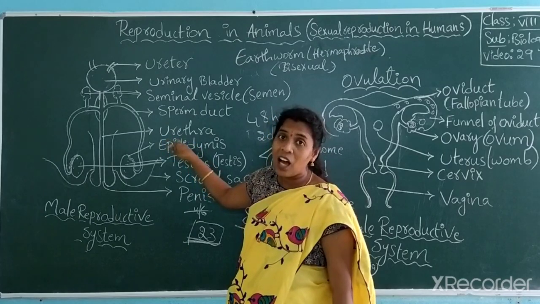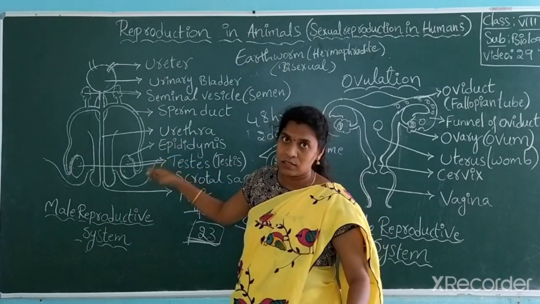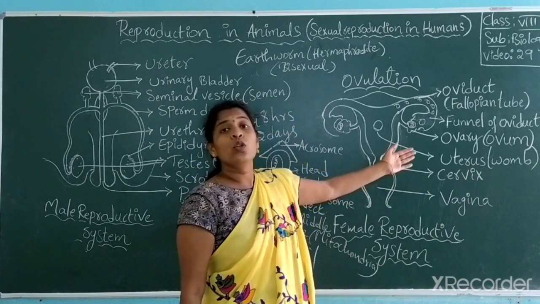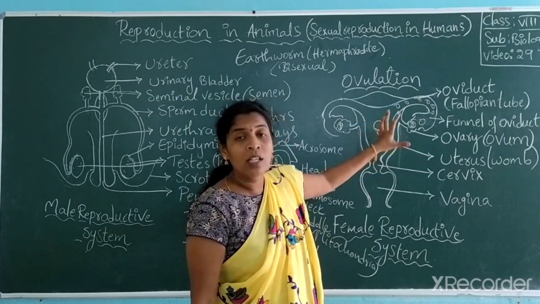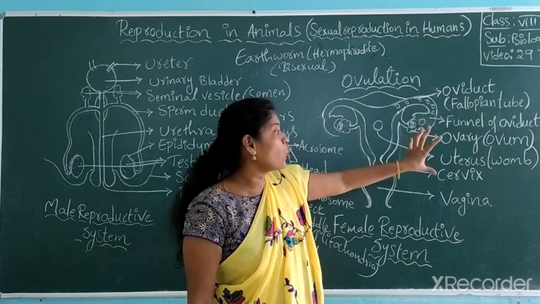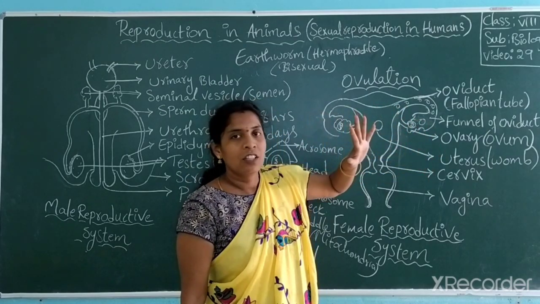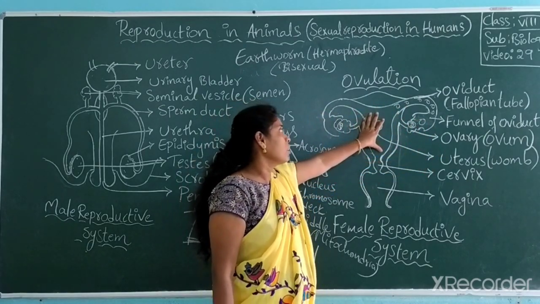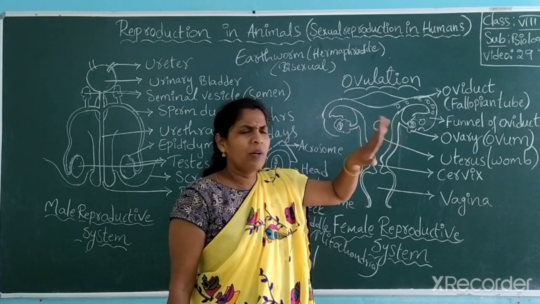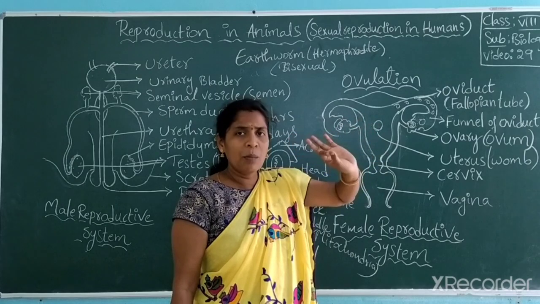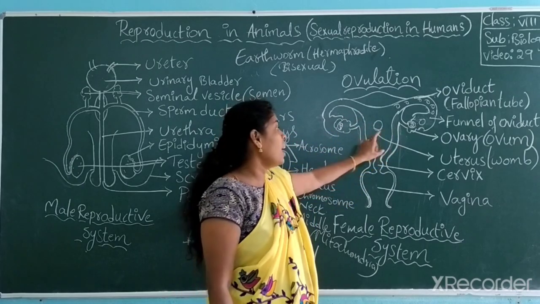In the urethra, urine passes. This is the uterus, also known as Garbhasanchi, the womb of a mother. This is the place of development for every human. Any human or animal develops in the uterus in the mother's body.